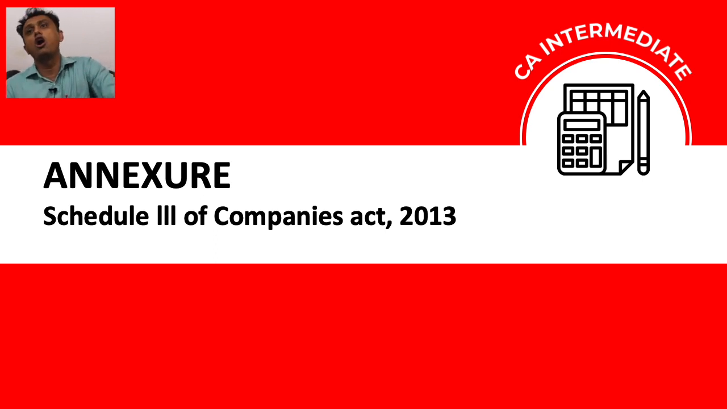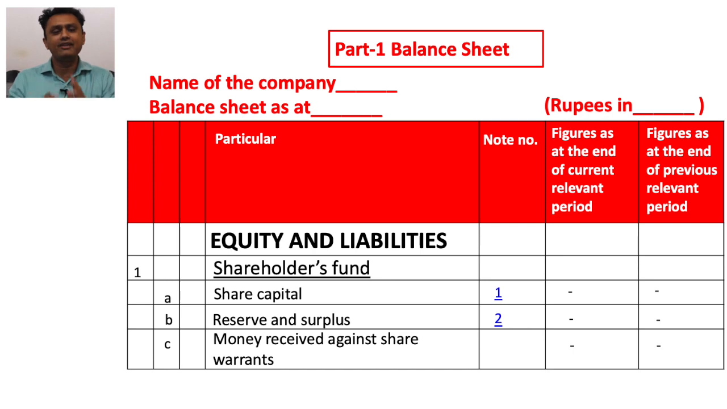Now we focus on the format of the balance sheet, or the annexure of Schedule 3 of the Companies Act 2013. First of all, we focus on the balance sheet. As per section 128, they give us a specific format. When we discuss the format of the balance sheet, there are simply two portions. The first portion is for equity and liabilities, and the second portion is for assets.